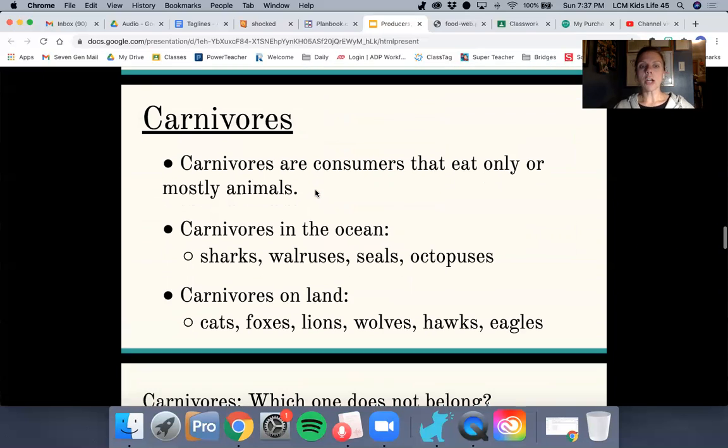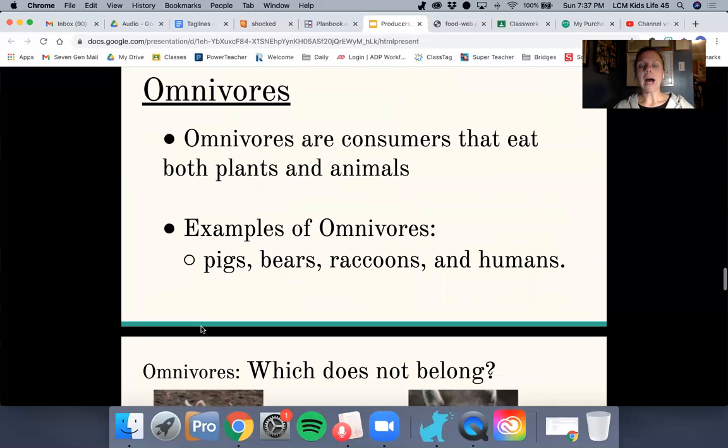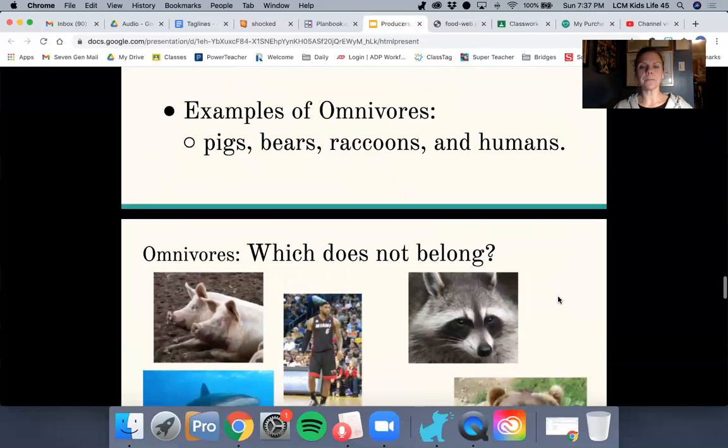Okay. Carnivores are consumers that only eat animals. Carnivores in the ocean are sharks, walruses, seals, and octopus. Carnivores on land could be cats, foxes, lions, wolves, hawks, or eagles. So they eat all or mostly meat. Now, a lot of house cats and domesticated cats do eat cat food, which can have grains, but if they were out in the wild, they would just be eating meat. Okay, omnivores are consumers that eat both plants and animals. Pigs, bears, raccoons, and humans are omnivores, except of course if a human has a special dietary consideration.